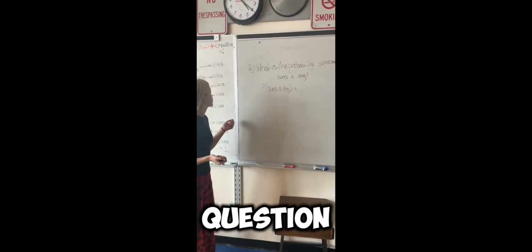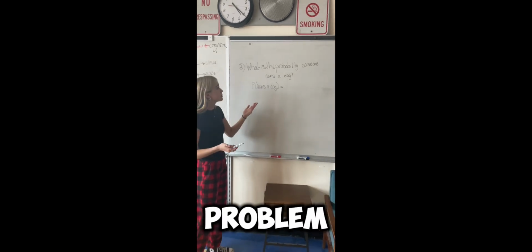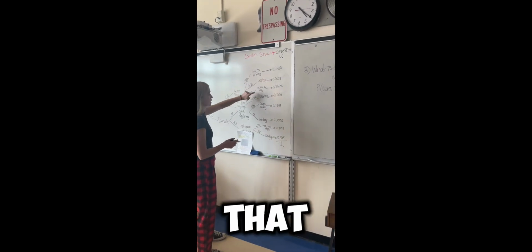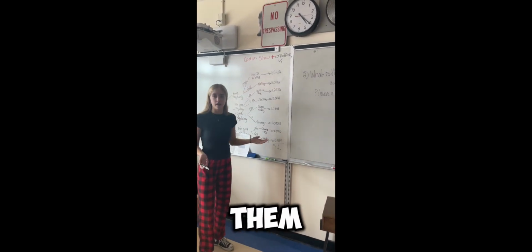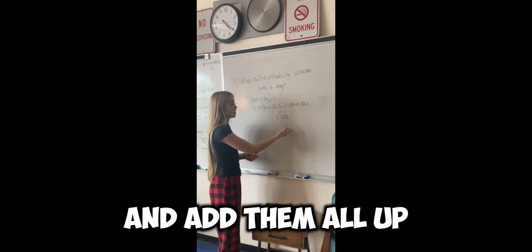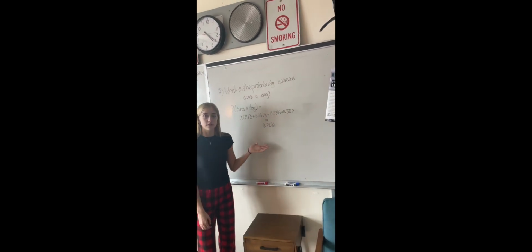So another example of a question that could be based off of this diagram is, what is the probability that someone owns a dog? So you write it out as the P of owns a dog. And so what you do is you go back to the chart, and you look at every single arrow that says owns a dog, and you write them all out and add them up. After you write them all down and add them all up, the probability that someone owns a dog is 0.7202.